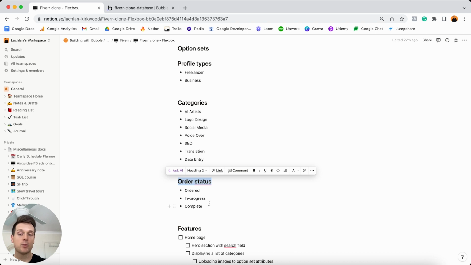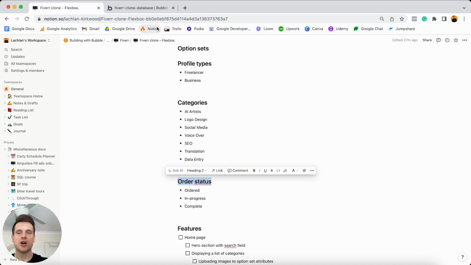And so if you really wanted within your application, you could filter a list of orders that are currently in progress or even complete. But of course, all of those values will need to match. And so instead of giving the freelancer the discretion to type in whatever options they want, I want to be in control of the 3 options they can select from. And so that's just going to ensure consistency within our app.